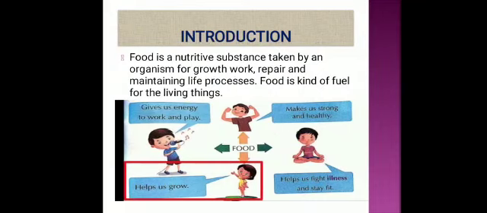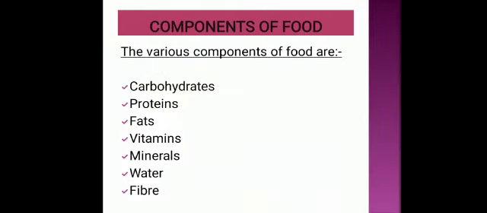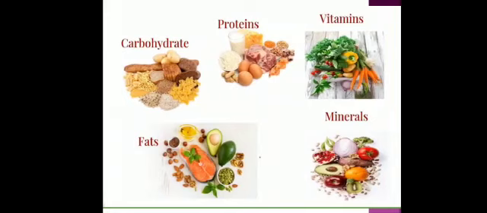Different food items are made up of different ingredients, and these ingredients contain some components that are needed by our body. And what are those components? See, the components that are essential for maintaining life and for growth are called nutrients. Now our food has 5 major nutrients: carbohydrates, fats, proteins, vitamins and minerals. These are the 5: carbohydrates, fats, proteins, vitamins and minerals.